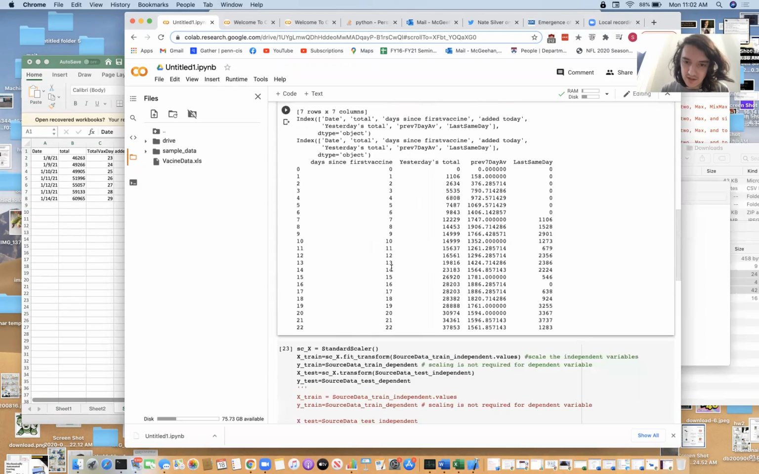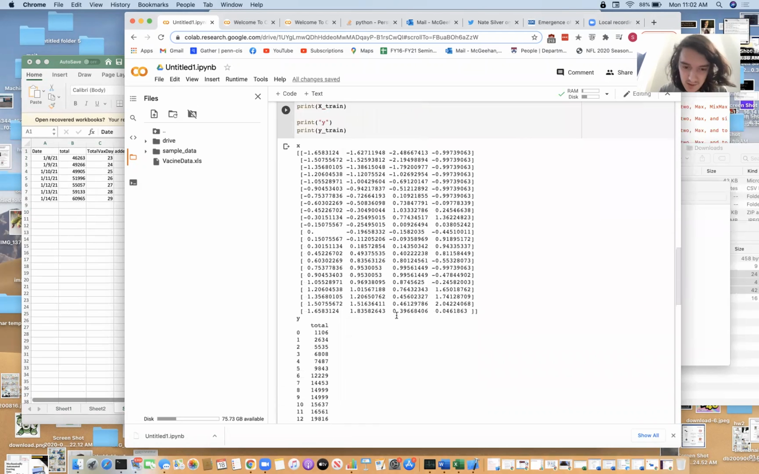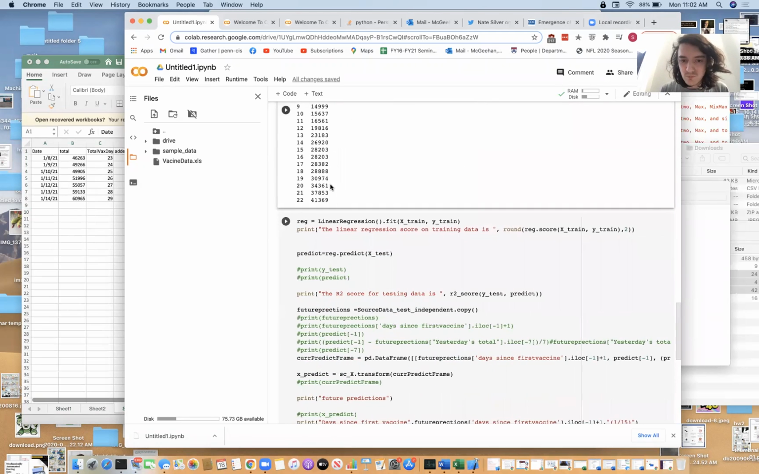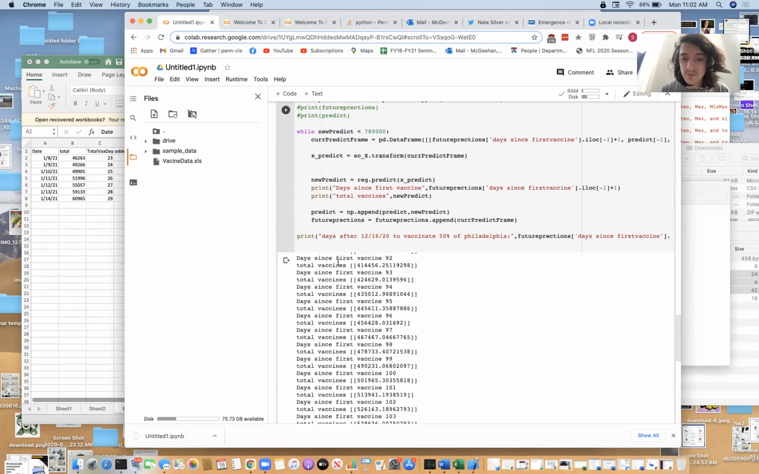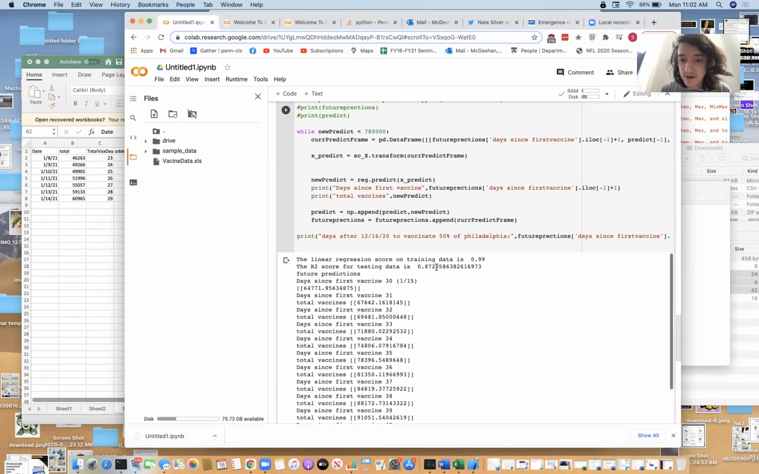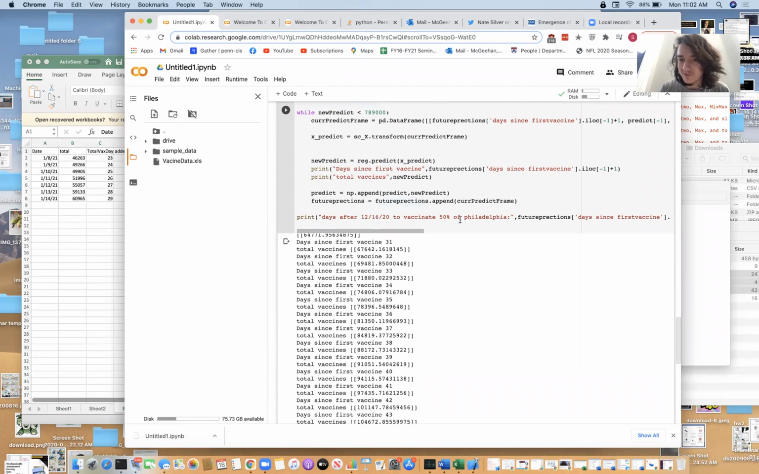Then we're going to scale everything. You can see here's the scaling. And then we're in the model. Now, for predicting the next day, it gets an R2 score of about 87, which is okay. And so after we get there, we try to predict each day up until herd immunity, which we think will be about 50% of Philadelphia. So we predict the number of vaccines each day.